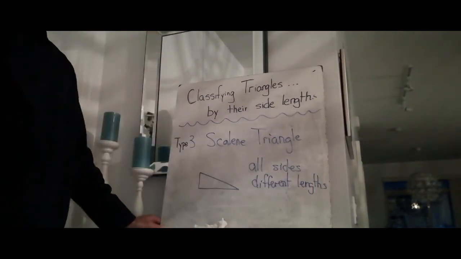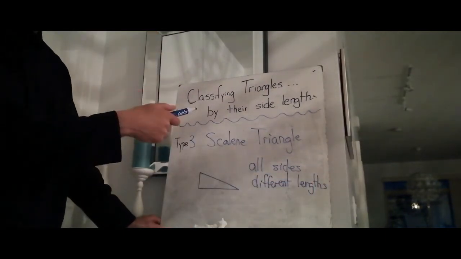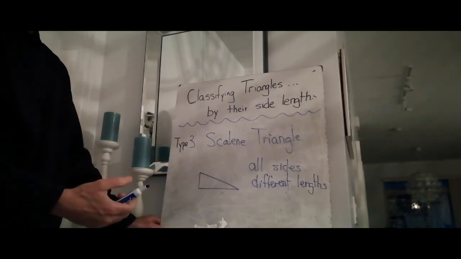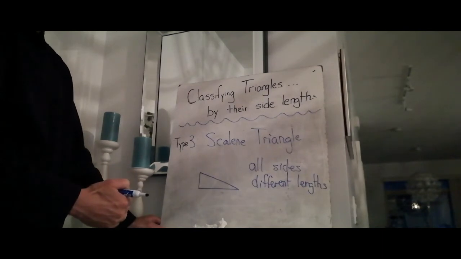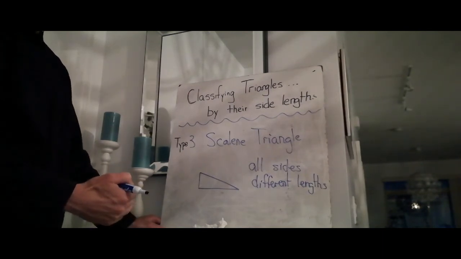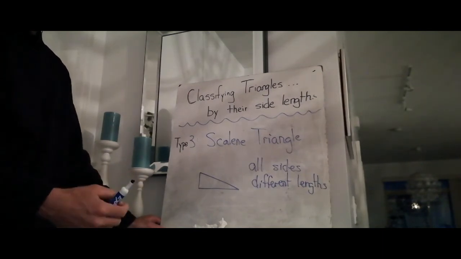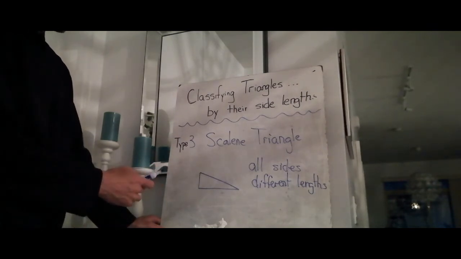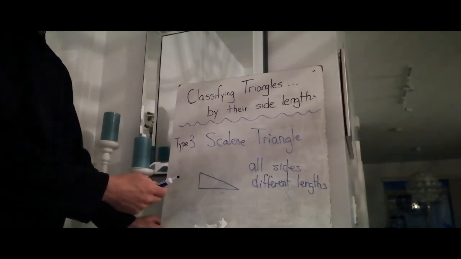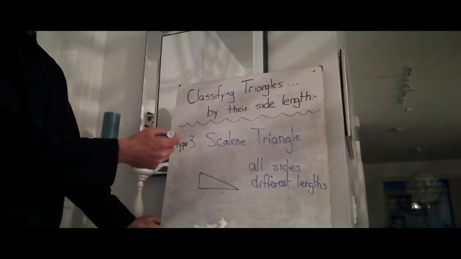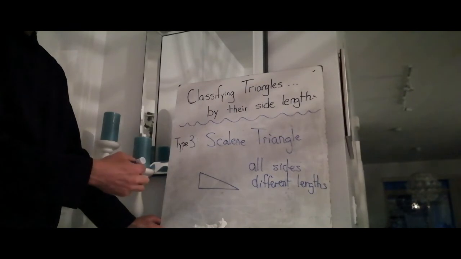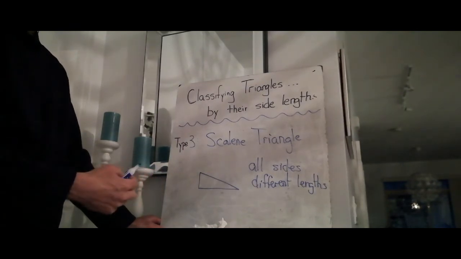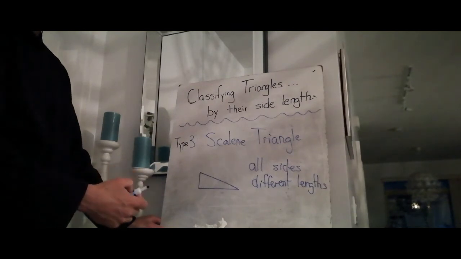Okay, so when you're classifying triangles by their side lengths, if you see a triangle, sometimes you can tell that all the sides are different lengths, or maybe two are the same, or they're all equal. Or you'd have to use a ruler, measure each side to figure out what type of triangle it is. And you can go back and check the definition for each. So scalene, all sides different. Isosceles, two sides are the same. And an equilateral triangle, all sides are the same length, or all sides are equal lengths.